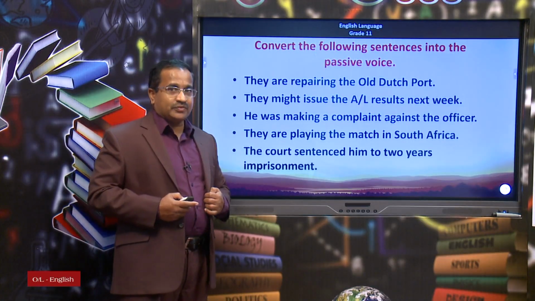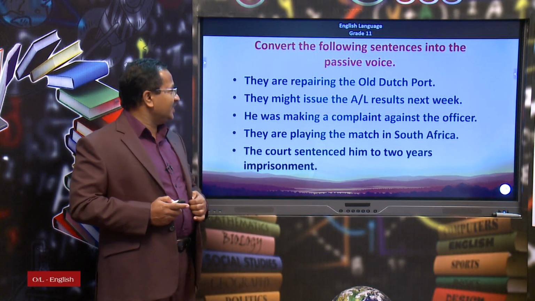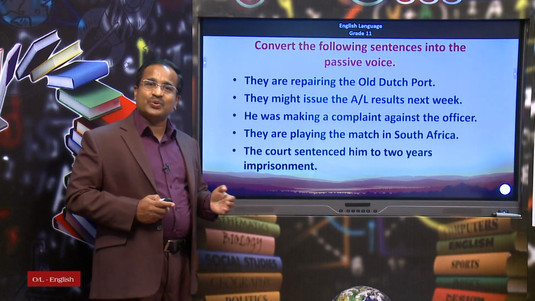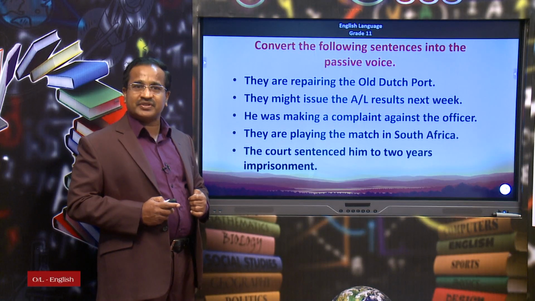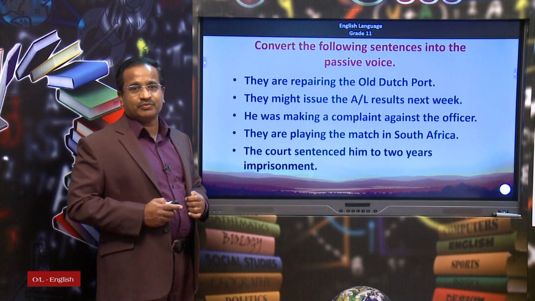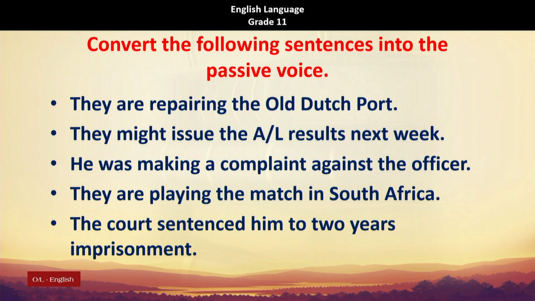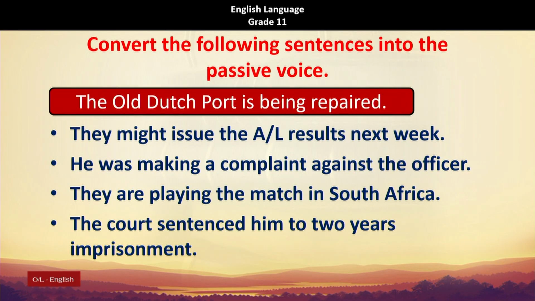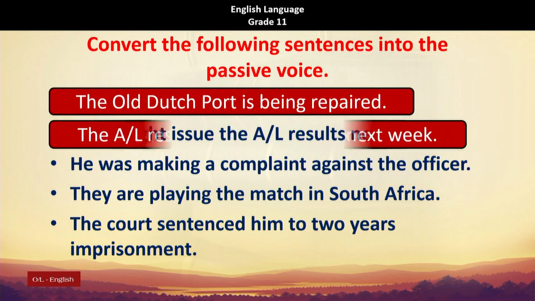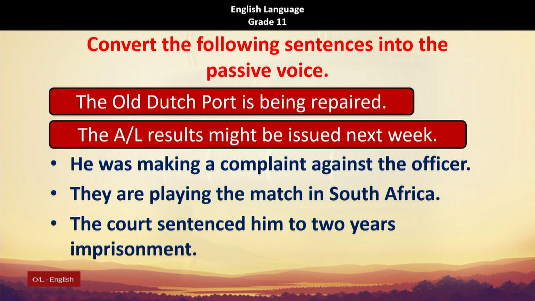The next activity, this is quite simple. There are 5 sentences and you can try to convert these 5 sentences into the passive voice. Let us have a look at them. They are repairing the old Dutch port. The old Dutch port is being repaired. They might issue the A-level results next week. The A-level results might be issued next week.